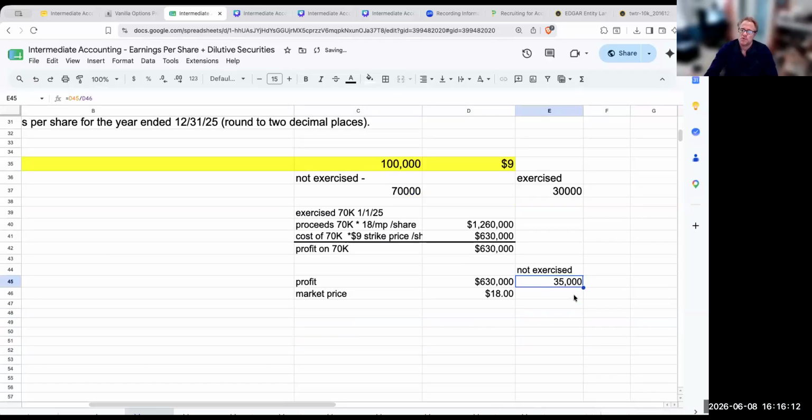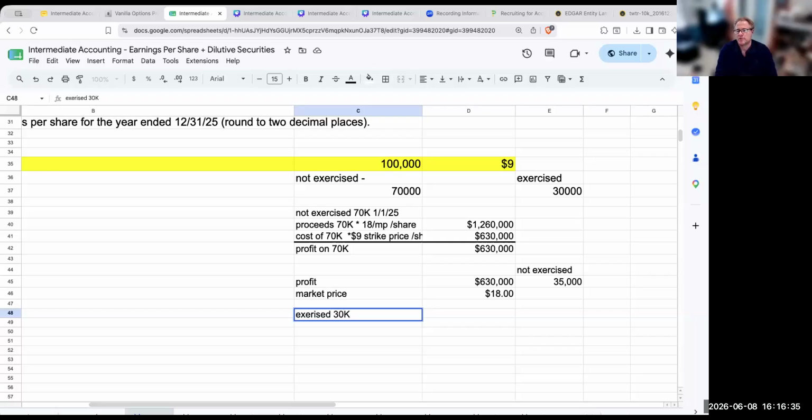Okay, so we're not done yet though. Now, these 30,000 options were not outstanding for the full year, but let's go ahead and do this computation as well. So when we rephrase this, this is not exercised. And then we'll say exercised, 30,000.